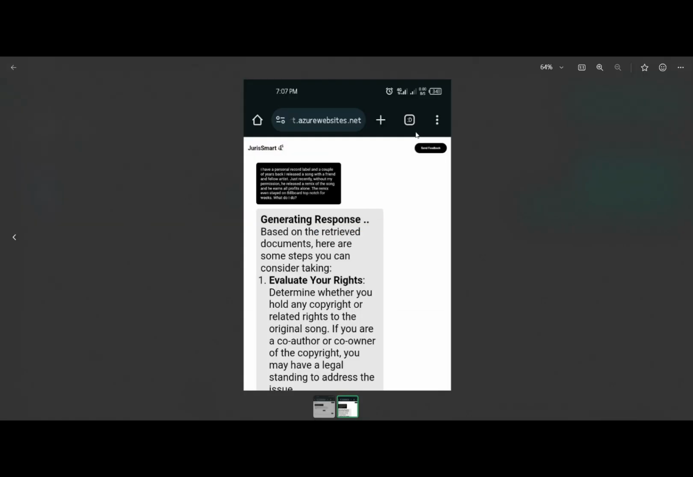So you can also ask it practical questions. I mean, this is a WhatsApp email. I gave it to my friend to test it out, and this was his prompt. He said he has a personal record label, and a couple of years back, he released a song with a friend, and the fellow artist just recently, without his permission, released a remix of the song, and he earns all the profit alone. The remix even stays on Billboard top notch for weeks. What do I do? You can see the response it gave. Based on the document review, here are the steps you can take: you can evaluate your rights.